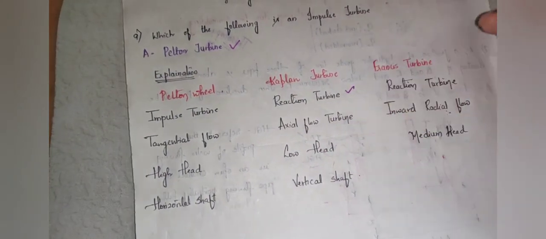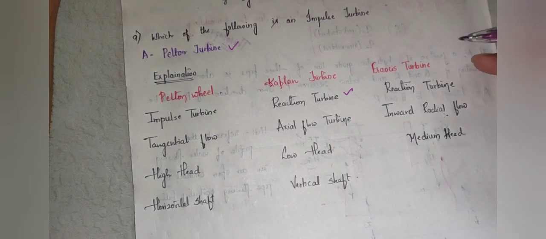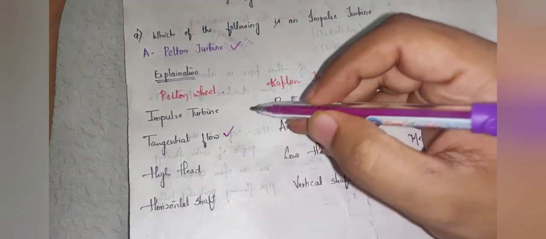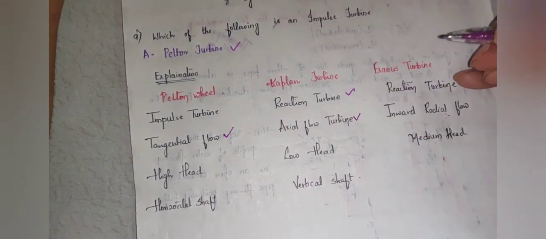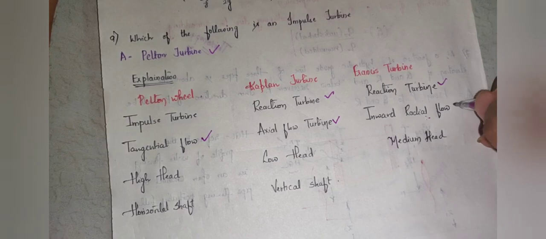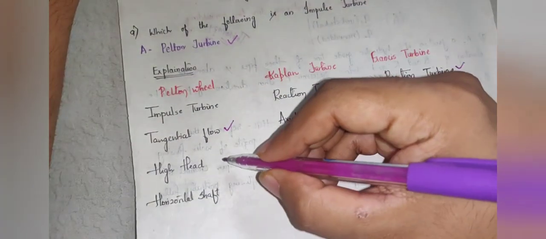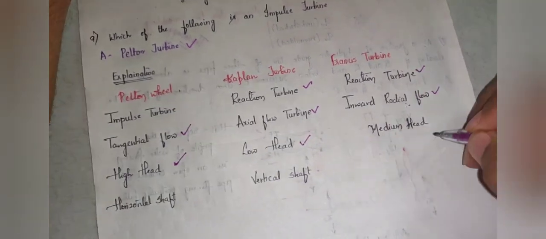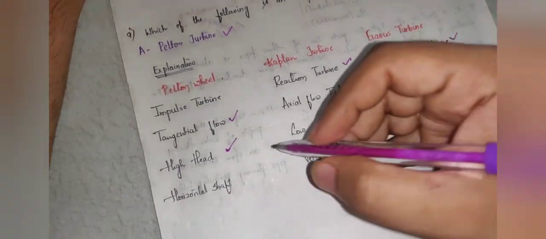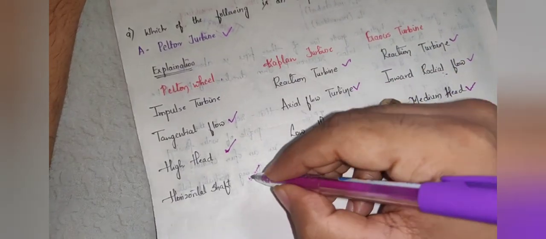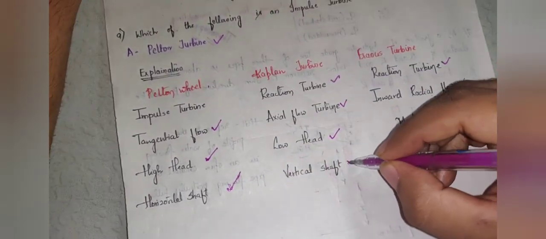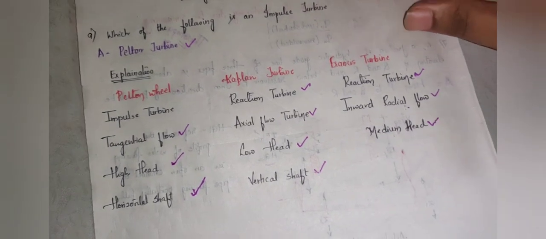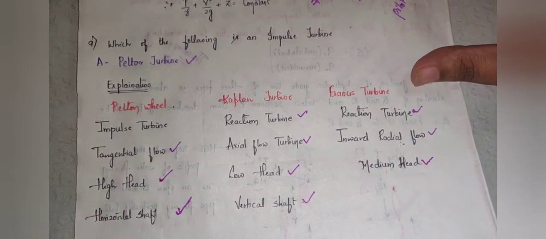They may ask you what the reaction turbine is. It is the Kaplan turbine or Francis turbine; both are reaction turbines. And flow in this is what? Tangential. Flow in Kaplan is axial flow, and Francis is an inward radial flow turbine. Head here is maintained at high head. Kaplan turbine requires low head, and Francis turbine requires medium head. Pelton wheel has a horizontal shaft, Kaplan turbine has a vertical shaft. These are the different questions which may arise with respect to the turbines.